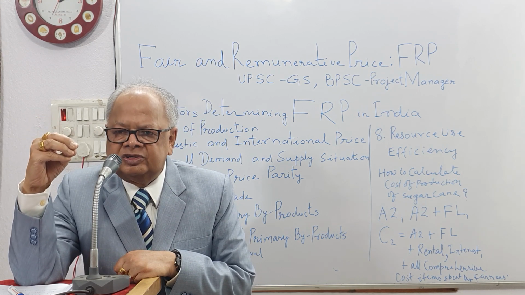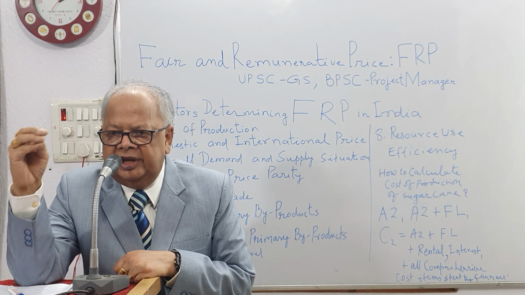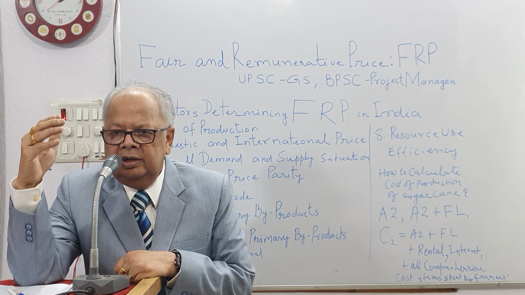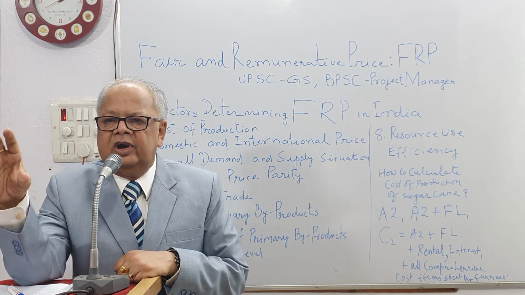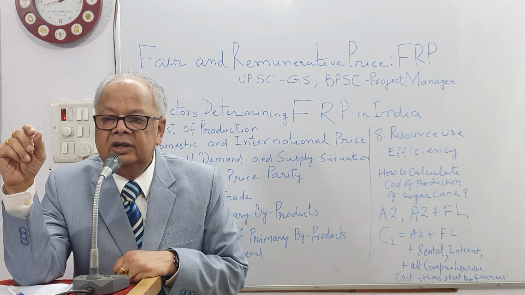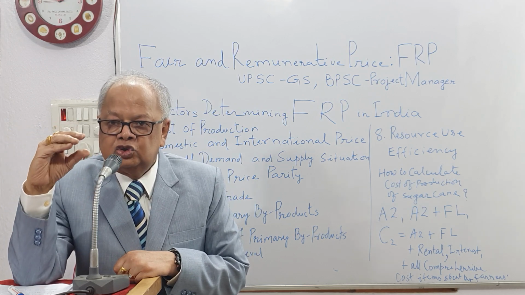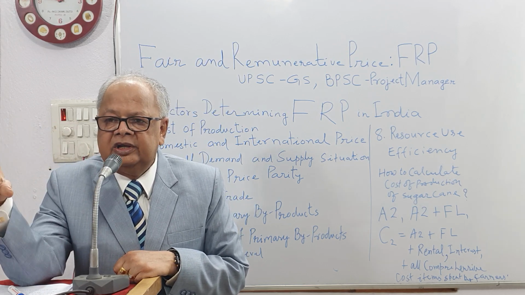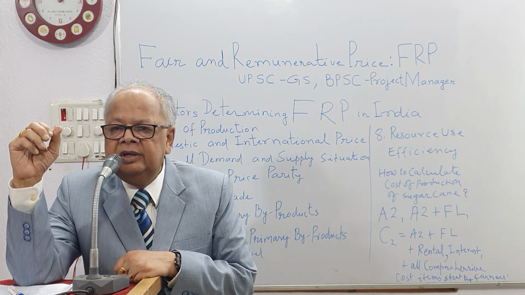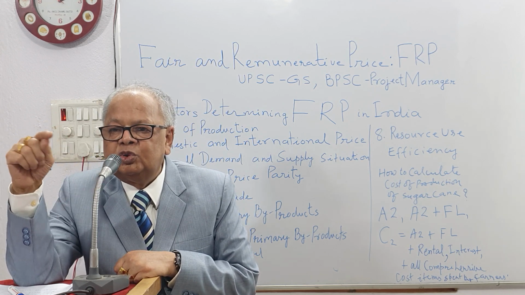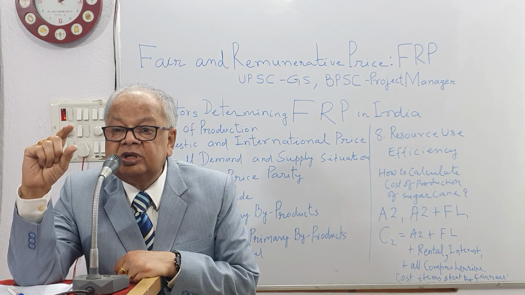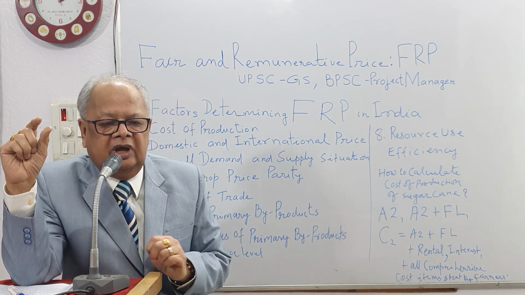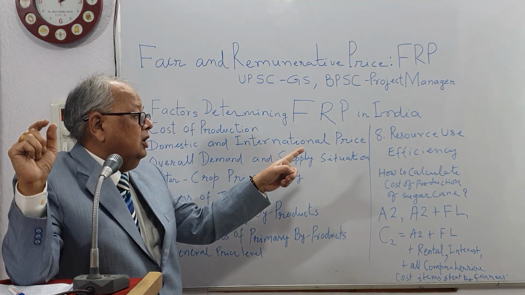If sucrose percentage increases from 8 to 10 kg out of 100 kg of sugar cane, from 8% to 10%, that is a positive indicator of increase in efficiency.